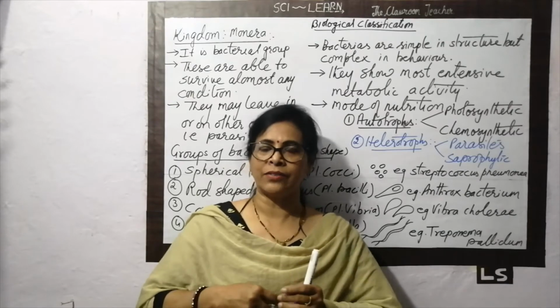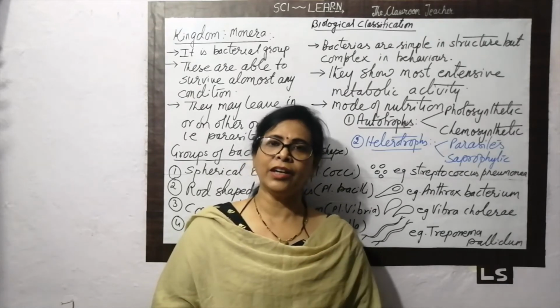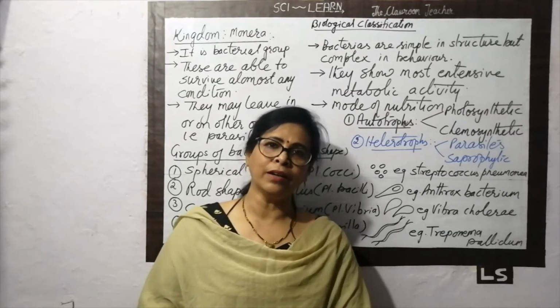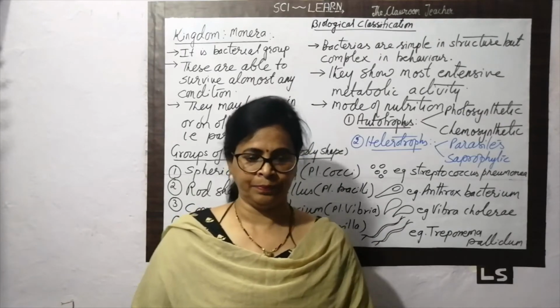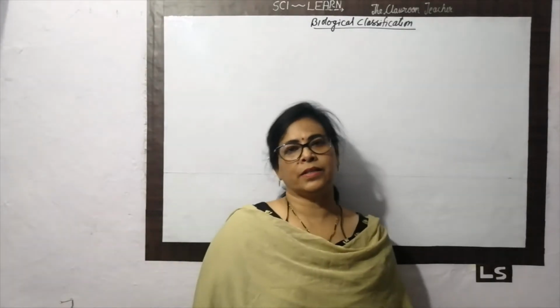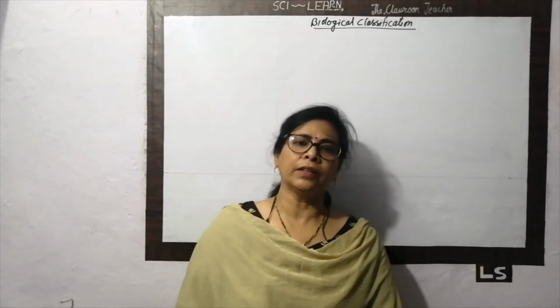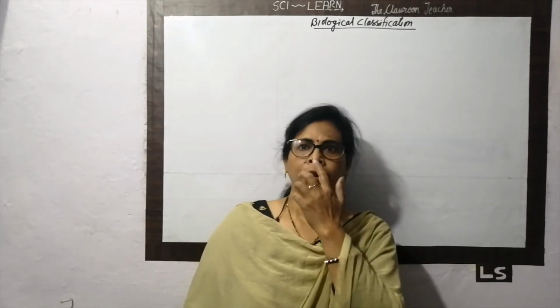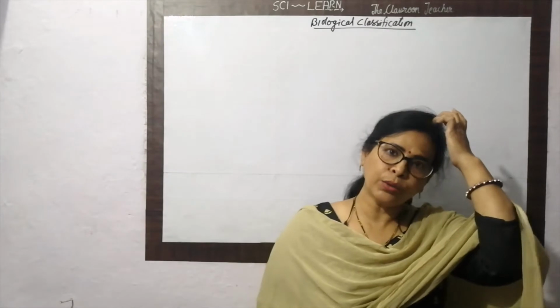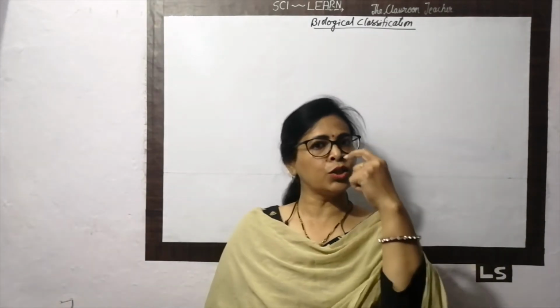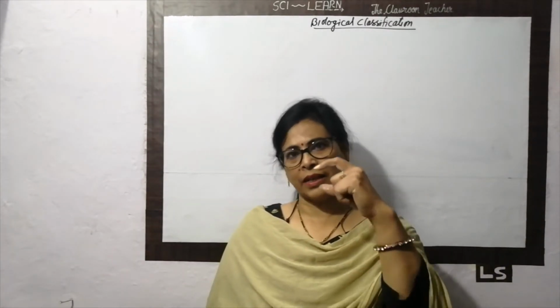And next, what are the various types of the bacteria? We are able to classify this group MONERA in two small classes. On the basis of the appearance of the bacteria, we are able to classify this kingdom MONERA into two parts. One is called the Archaeobacteria and one is called the Eubacteria. According to the six kingdom classification, these two classes get separated.